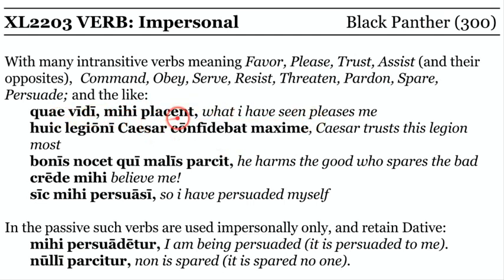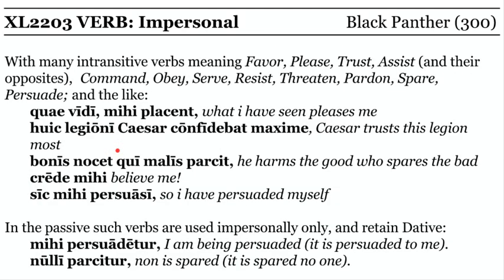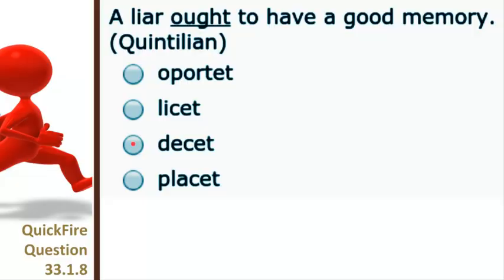So you have the general placet, licet, and these verbs will definitely take the dative. A lot of these will take the accusative infinitive construction as well. So, ought: licet, it is permitted; decet, it is appropriate or fitting; and placet, it pleases. Oportet would be the closest you'd have to ought.